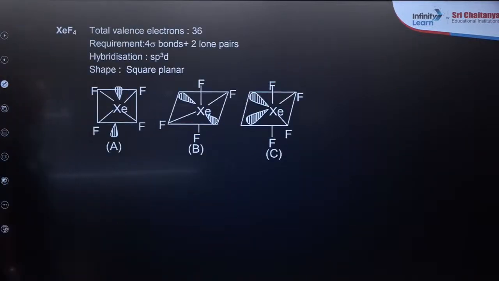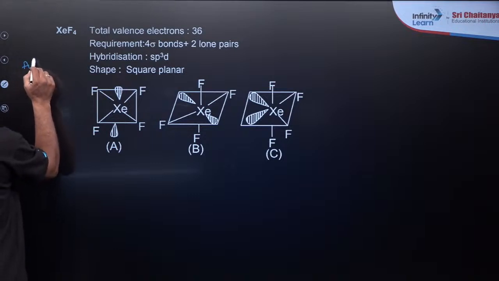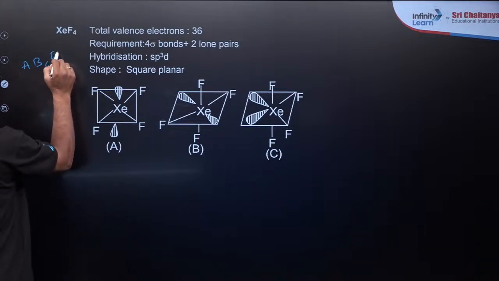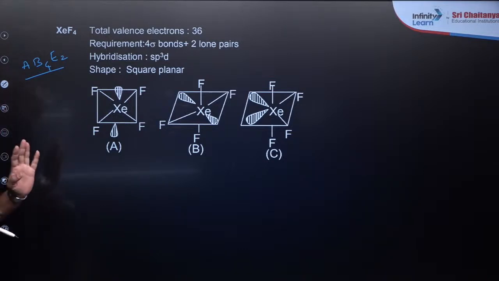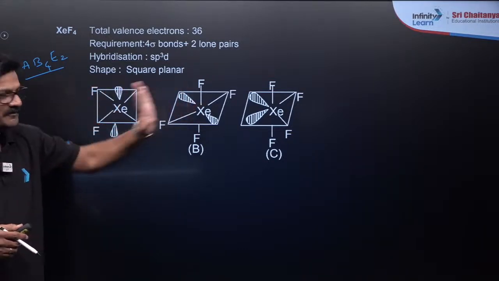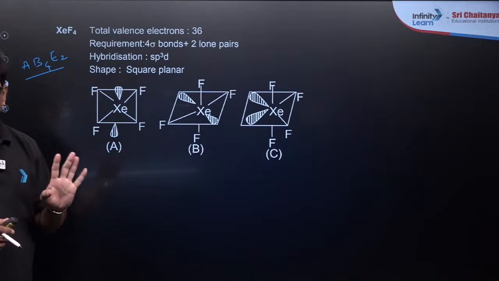And you can see XeF4, total valence electrons 36. So it is going to be the AB4E2 model. There are 2 lone pairs of electrons and 4 bond pairs of electrons with the central atom. So these are the probable structures.